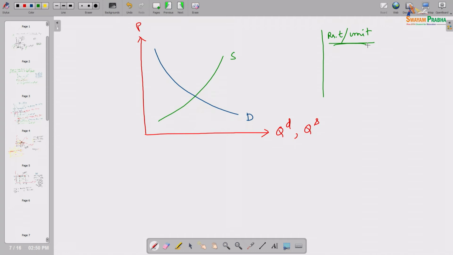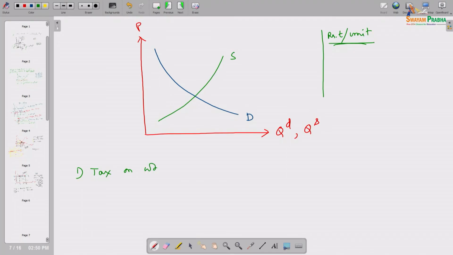To understand how it will influence the market equilibrium, we first have to understand on whom the tax is, because in this market two groups of people are there, sellers and customers. So, the first question is, tax is on whom? Tax may be on the customers, tax may be on the sellers.